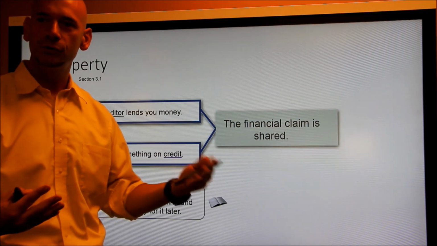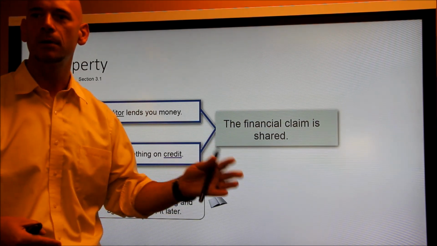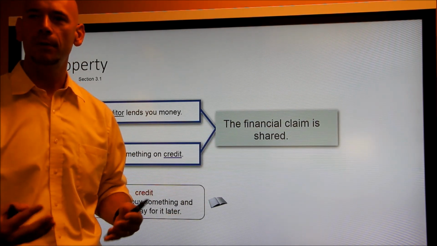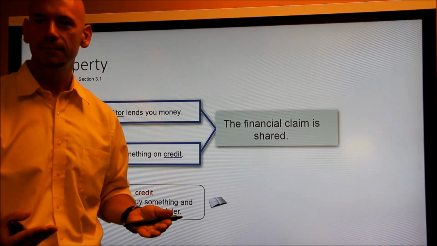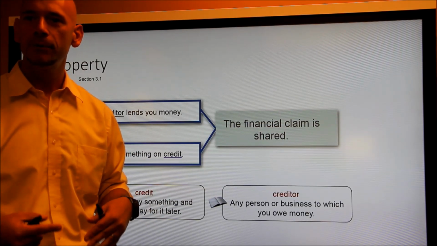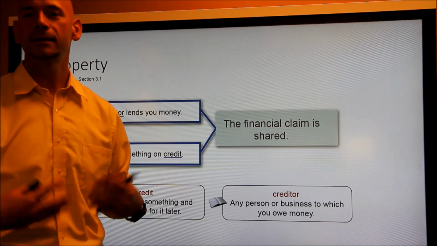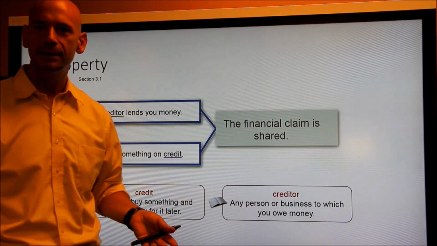Or if you would go into a store and you would buy something and tell them, I'm not going to pay for it right now, I'm going to pay for it later, that would be an example of using credit to buy something. You're buying something now, but you're not giving them the cash for it. You're going to pay them back later. What we call those people that you owe the money to is a creditor. Okay? A creditor is any person or business to which you owe money.